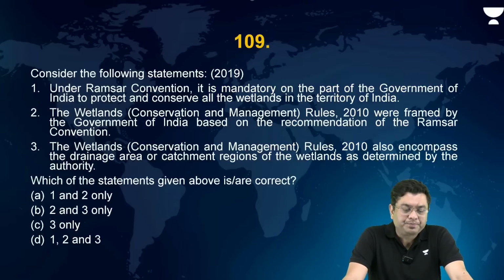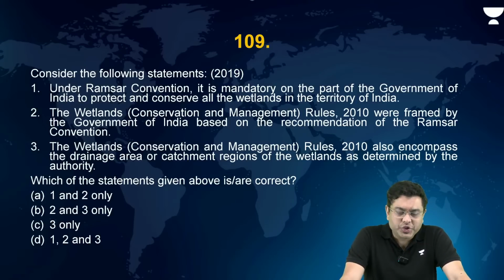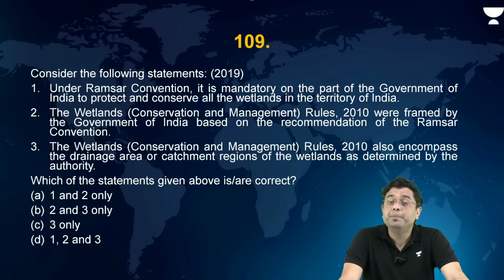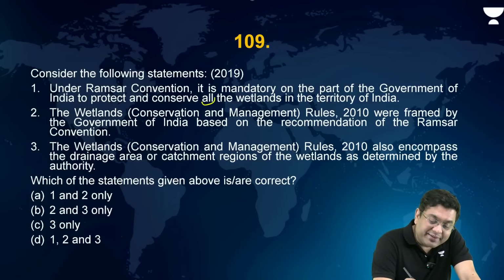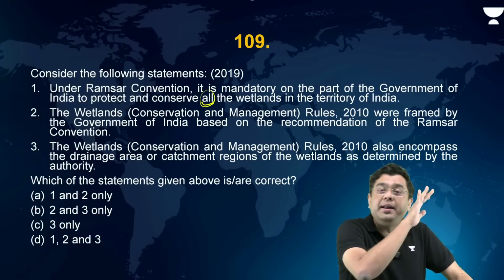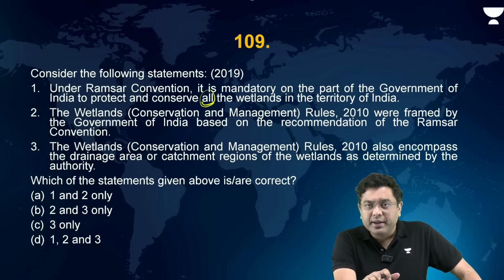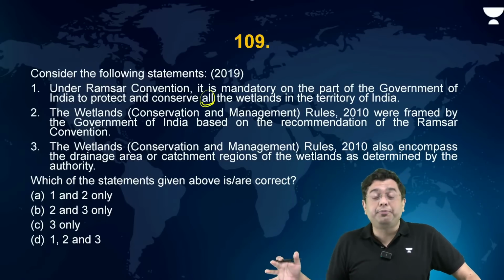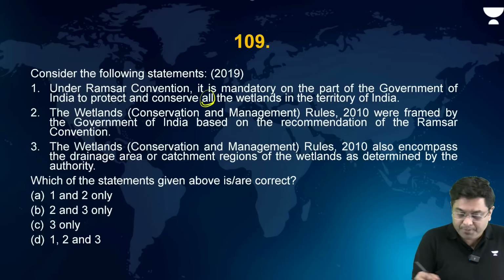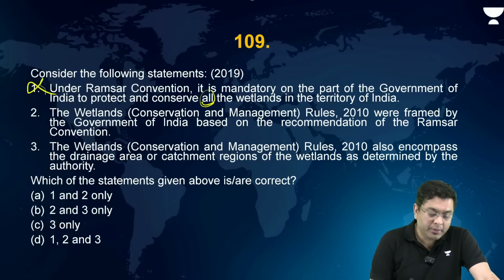Okay. Now, consider the following statements. Under Ramsar Convention, it is mandatory on the part of the government of India to protect and conserve all the wetlands in the territory of India. Is that true? No. Because all the wetlands within the territory of India, they don't come under Ramsar sites, right? So how can the Ramsar Convention dictate for all of that conservation? Incorrect. Remove 1 wherever it is given.